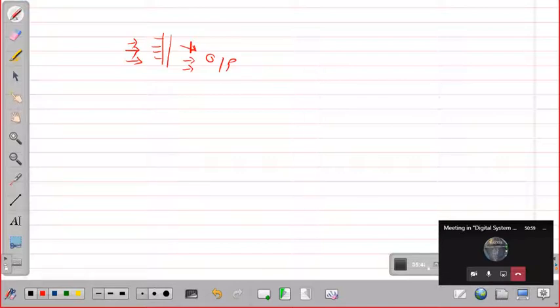Suppose I give an input 1 and get an output as 0. So I will say, for example, this is a NOT gate. This is not the actual thing. We'll discuss the actual thing later. So it will be called a NOT gate because it is changing the input. If it does not change the input, it will be called a buffer.